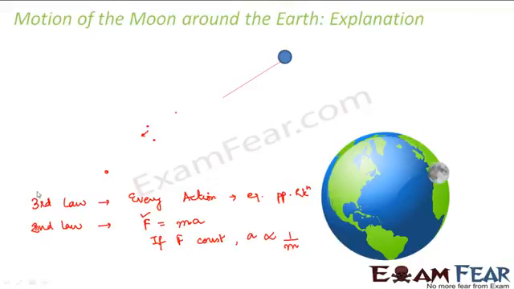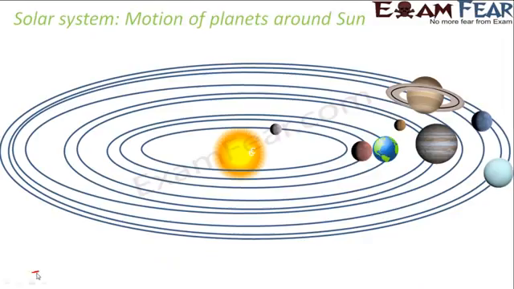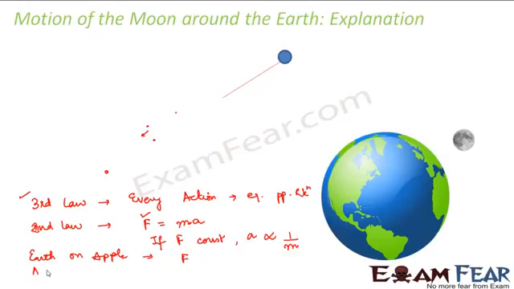The same thing applies as per the third law. Earth will exert some force on the apple. Let us suppose Earth exerts force F on the apple. As per the third law, the apple should also exert an equal and opposite force on Earth. That means it should also exert the same force F. But now the force is constant in both cases. For the apple, the mass is less, but for Earth, the mass is more.